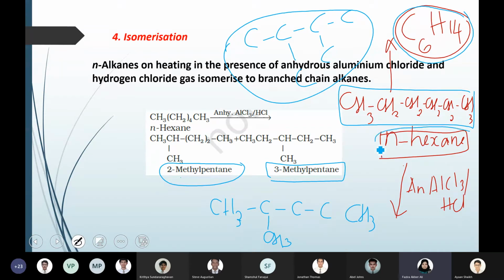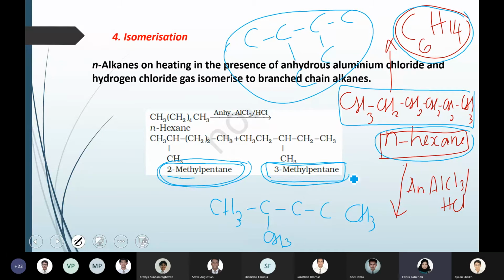Isomer means the number of carbon and hydrogen is the same, only the arrangement is different. So normal hexane had 6 carbons in a straight, continuous chain, but after the isomerization reaction, the product will have the same number of carbon and hydrogen, but the number of carbon atoms in the chain will be different. Here they have shown an example where there is a 5 carbon chain with 1 branch, and another possibility in the same way, and you will get more products.